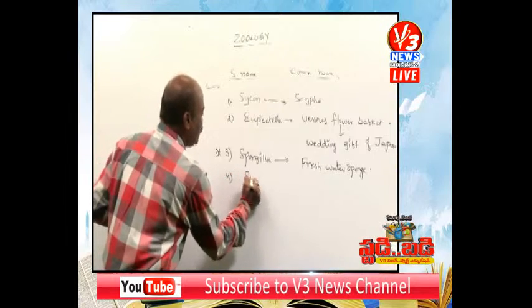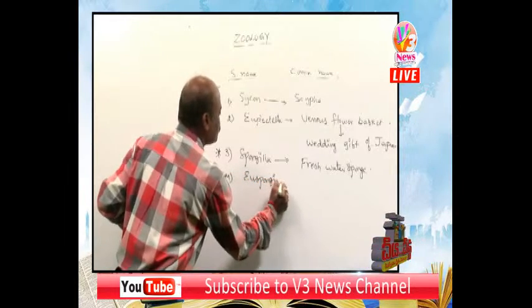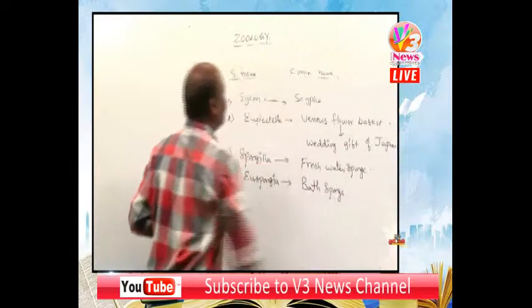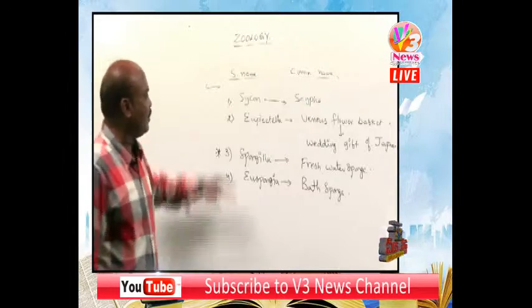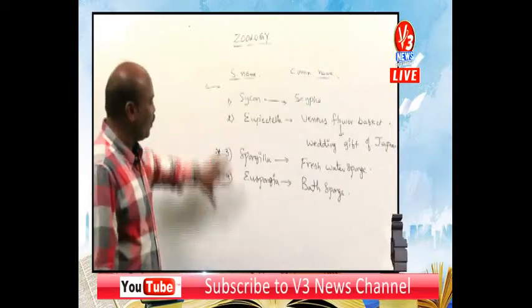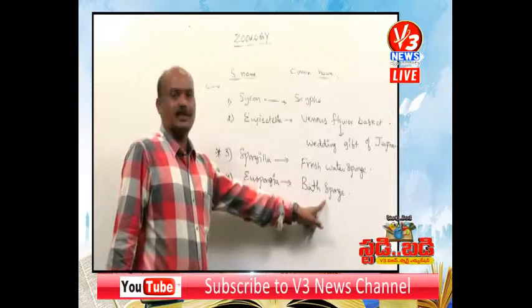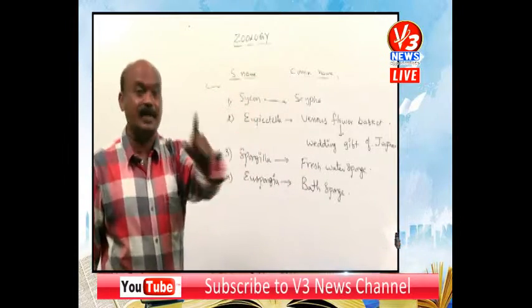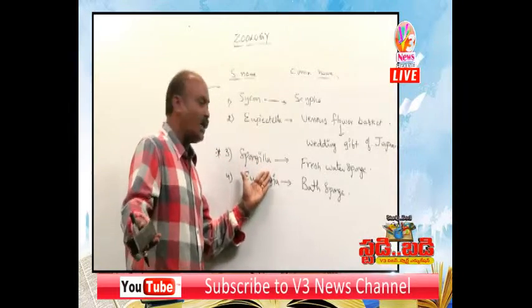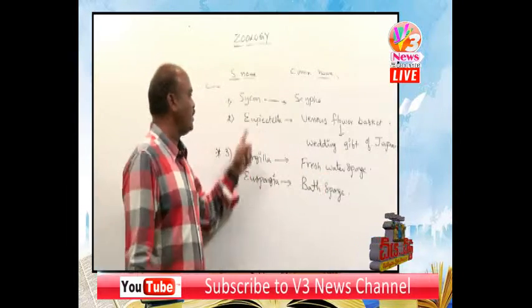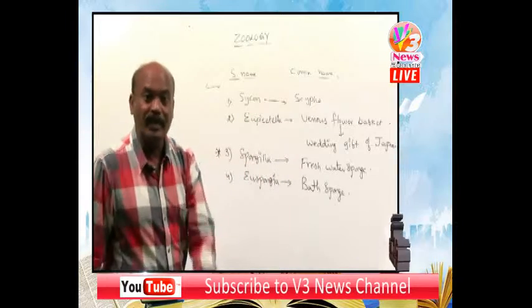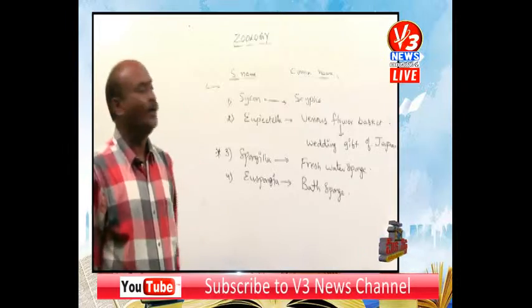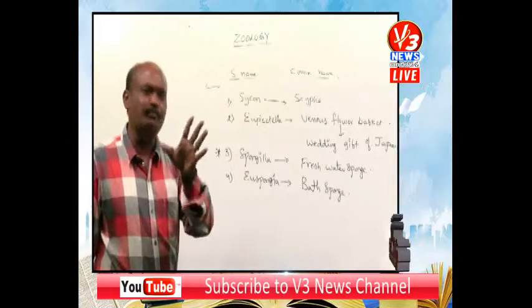Then one more is Euspongia, the bath sponge. These are very important examples. Among the four, remember Euspongia, bath sponge, which has been repeated many times in entrance examinations. Also Spongilla, the freshwater sponge, and Euplectella, the Venus flower basket, also called the wedding gift of Japan. So this is about the phylum Porifera.